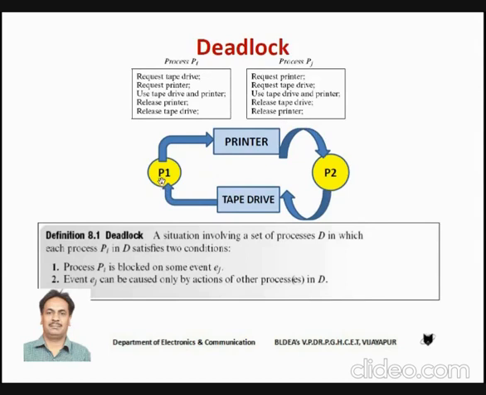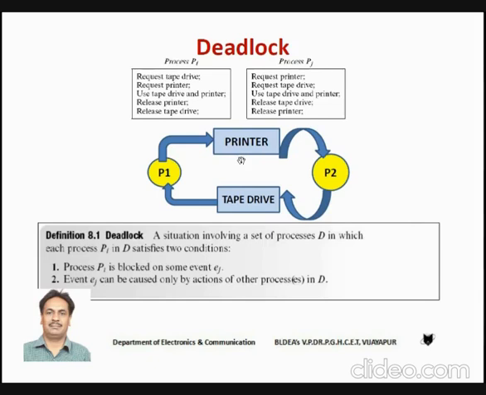What is the situation we have? We have a process P1 which is holding the tape drive and it is waiting for the printer, right? Now this printer is held by process P2 and process P2 is waiting for the tape drive. If you look at this condition, we can see that deadlock has occurred. And this situation satisfies all four conditions.